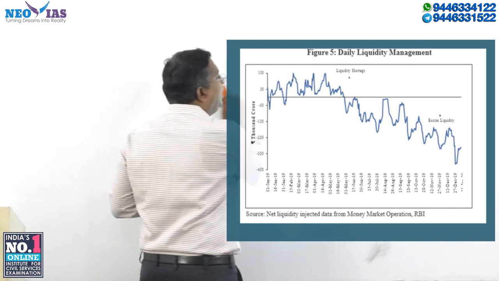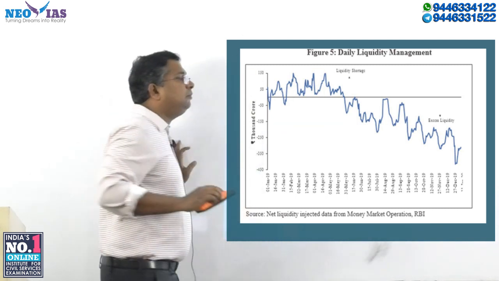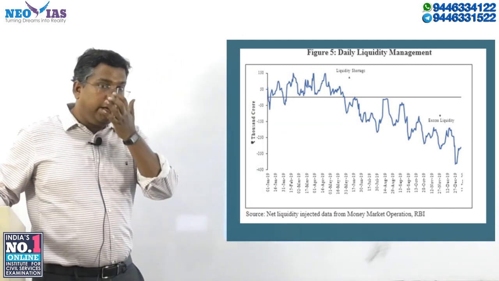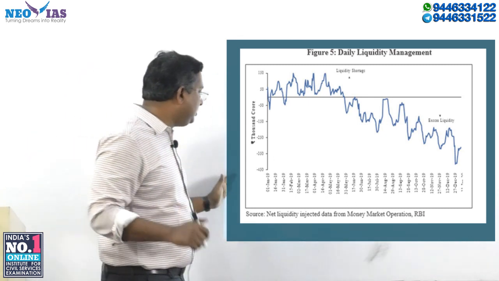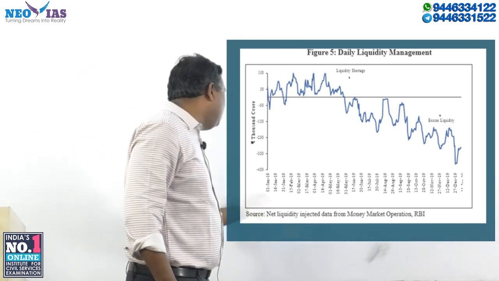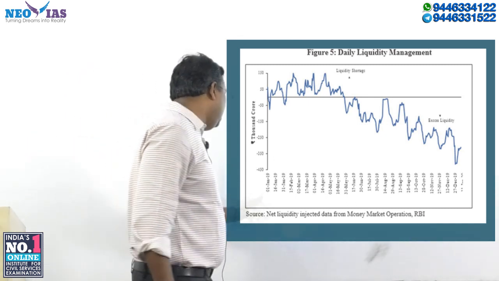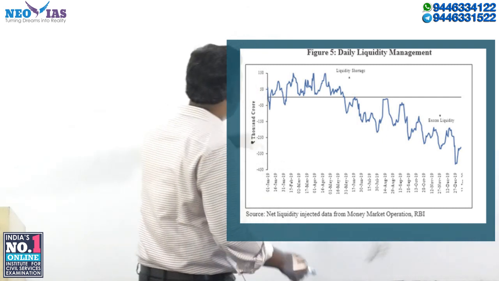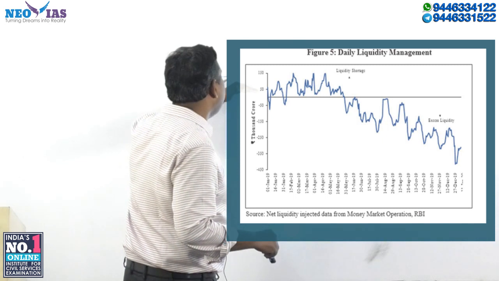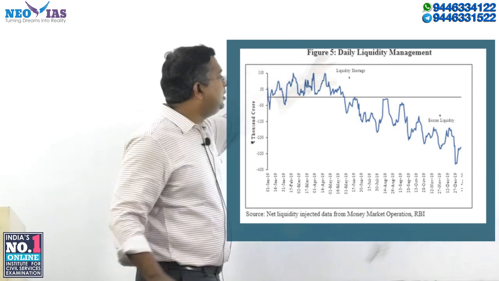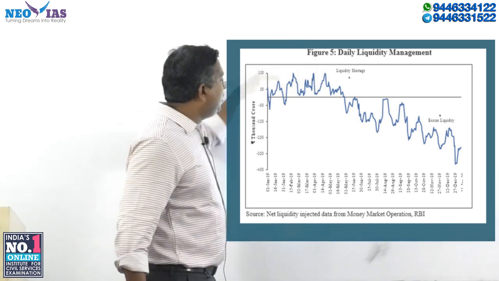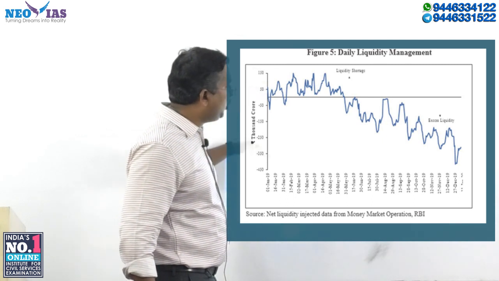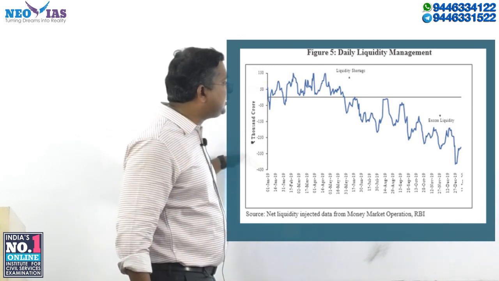So I have taken this figure from the economic survey. It starts from January 2019, and the figure is in crore. This portion shows liquidity shortage, and this portion shows liquidity surplus or excess liquidity.